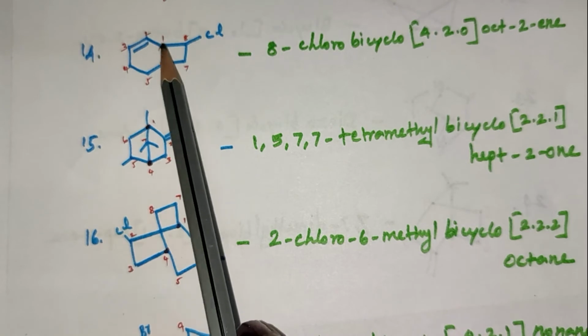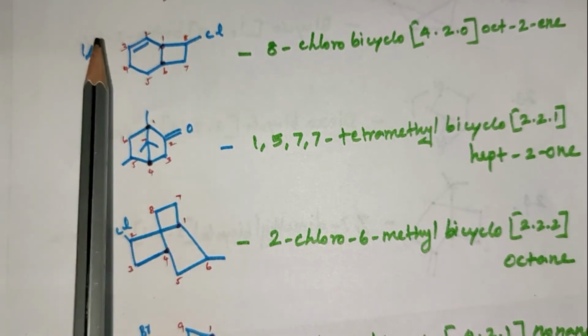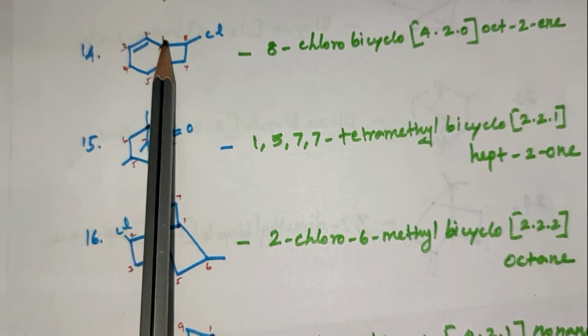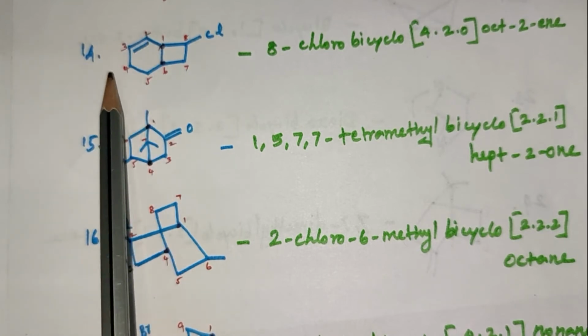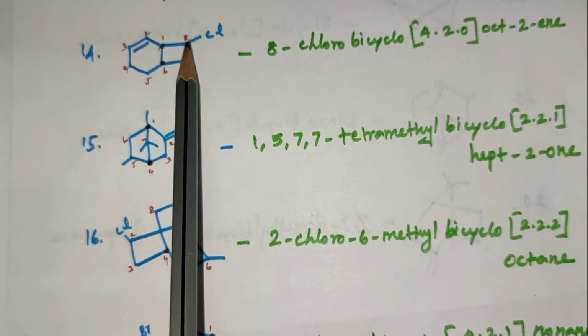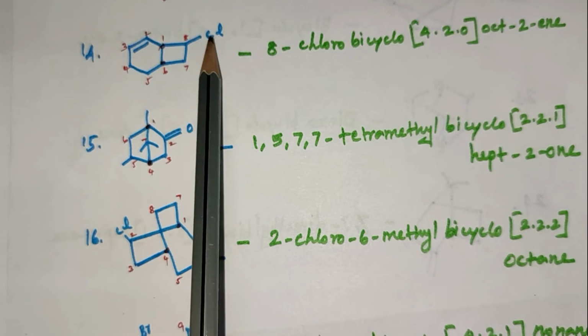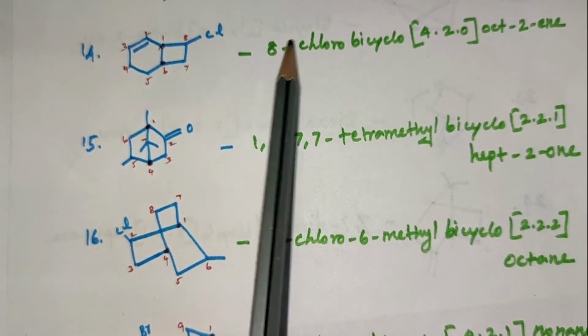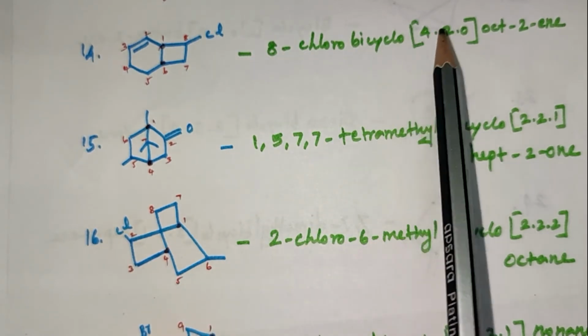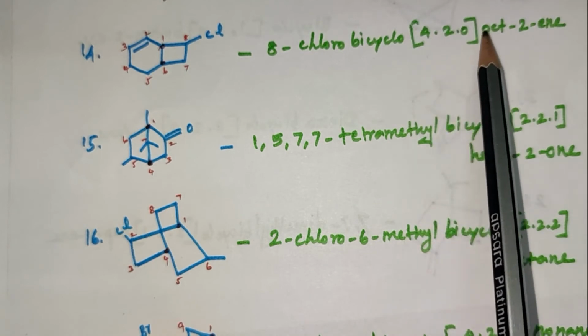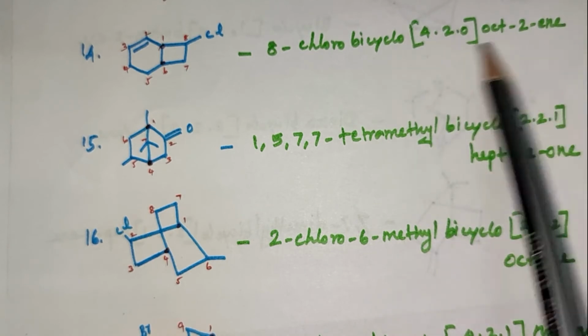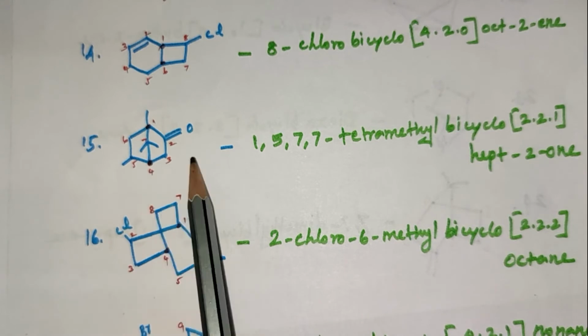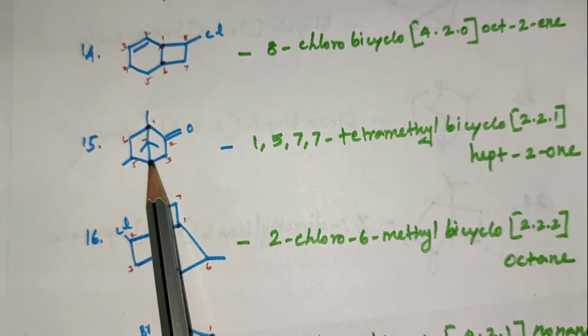In this compound, it is a bridged position, and there is a main functional group. So the numbering is from 1, 2, 3, 4, 5, 6, 7, 8. At the 8th position, one substituent is present, that is 8-chlorobicyclo[4.2.0]oct-2-ene.